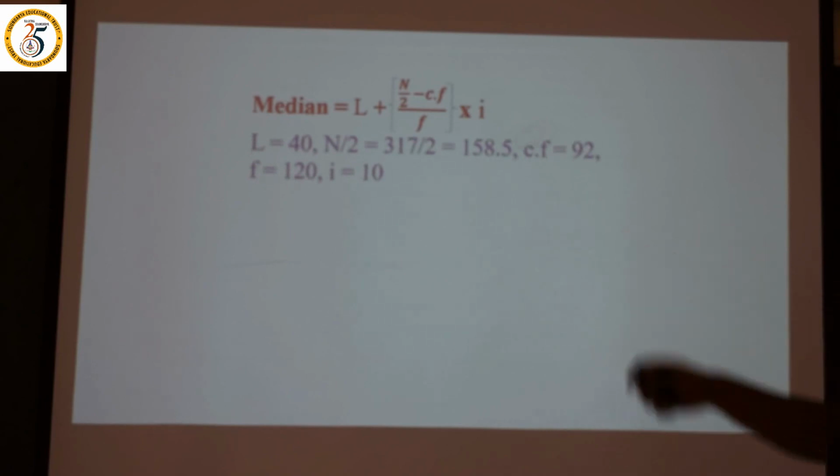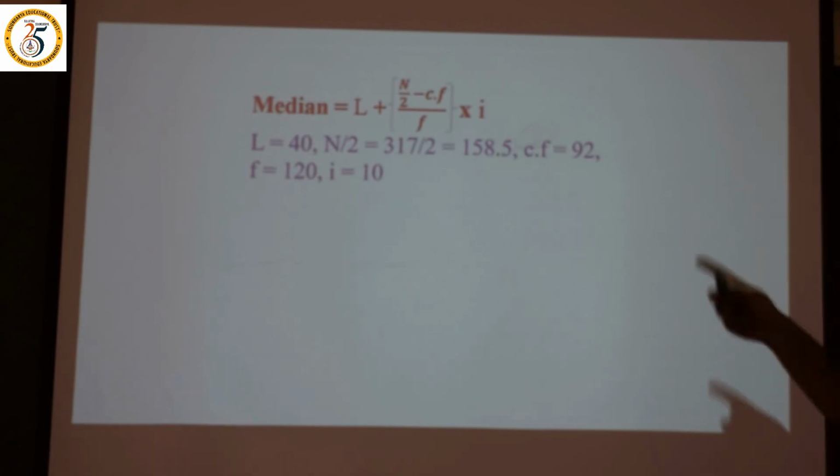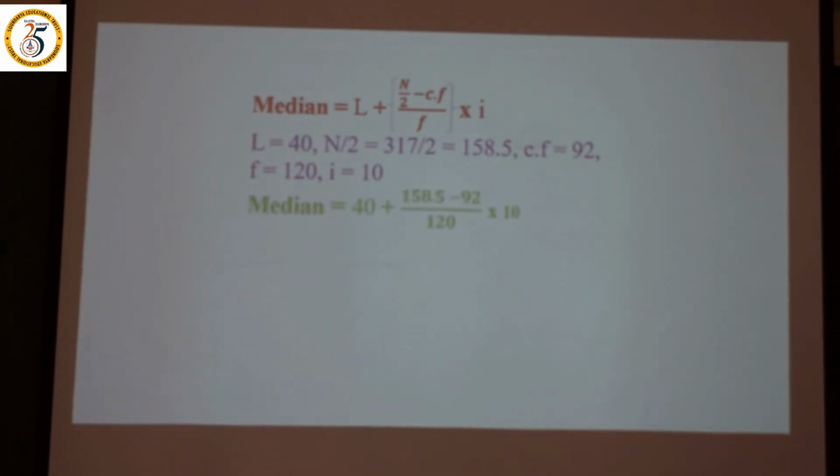Here L is nothing but 40, n by 2 is 317 divided by 2, which we calculated previously. That answer we got, 158.5. Then cumulative frequency 92. Then f is 120. i is nothing but the class interval, that I told you. According to that, we have to calculate. Median is equal to the lower limit of the class interval, 40, that we have taken. Then 158.5, which is n by 2, then Cf is 92, then f is 120, then the i value is the difference between the class intervals, 10, that we have taken.